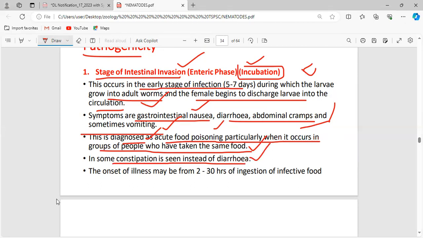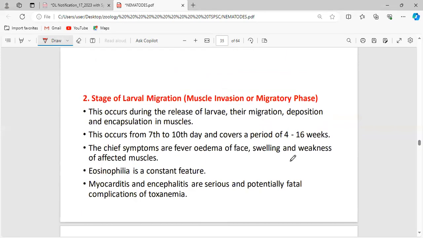Okay, what is diarrhea and what is constipation? Constipation means there is no release of fecal matter. Everything will be stagnant inside the intestine itself. In case of diarrhea, there is frequent release of fecal matter with lots of dehydration, that is, loss of water. Both conditions will be seen in case of this particular infection. The onset of illness may be from 2.5 hours after eating the infective food.